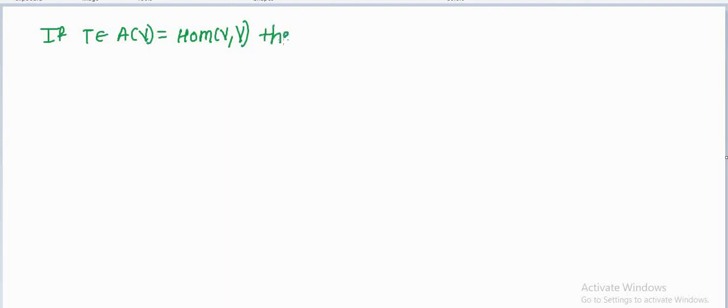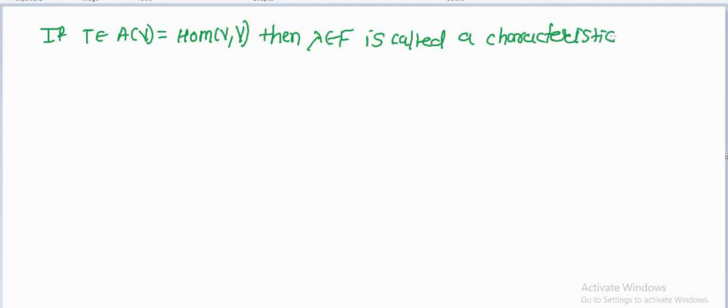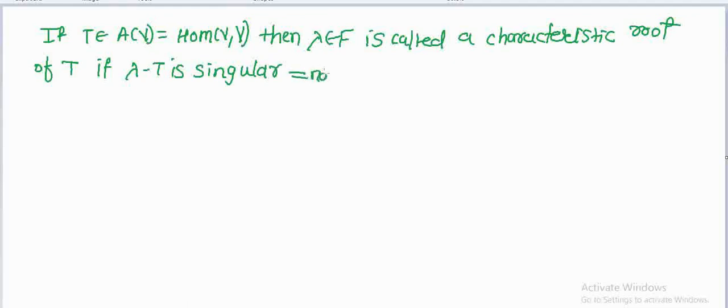Then lambda belonging to F is called a characteristic root of T if lambda minus T is singular. Singular means not regular.